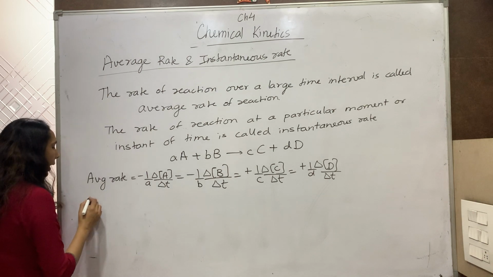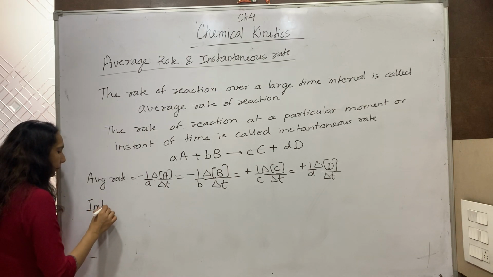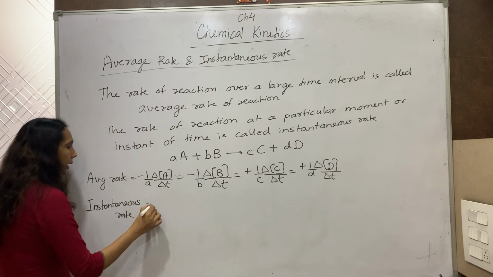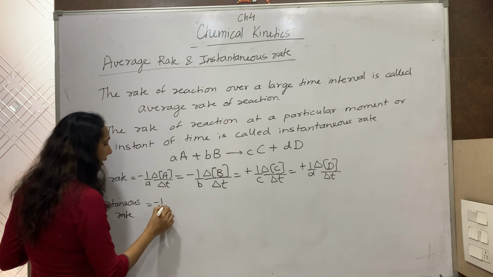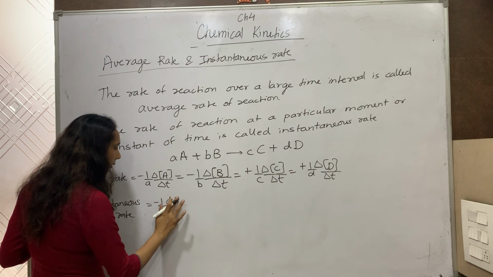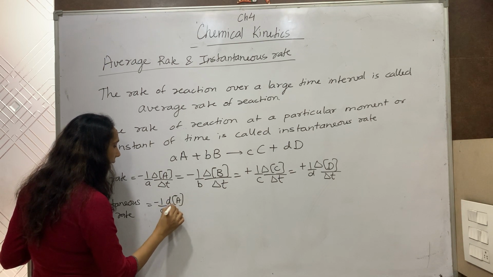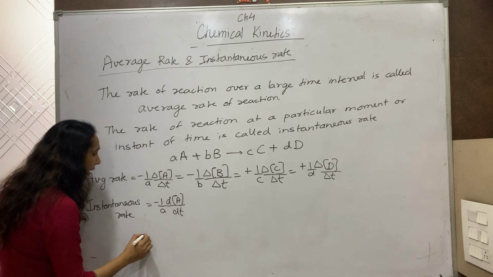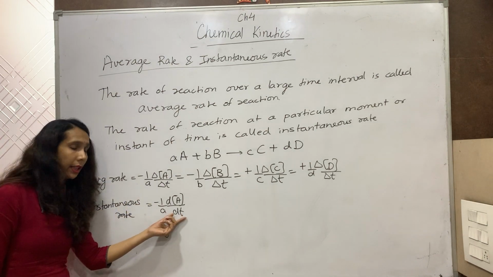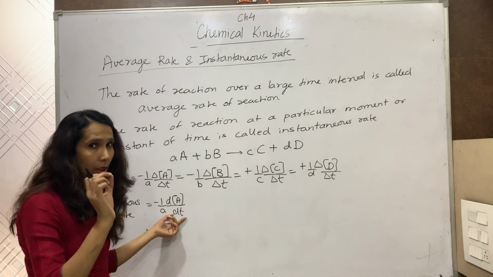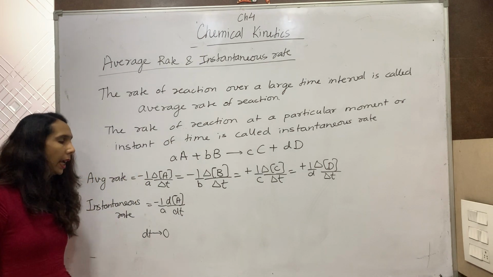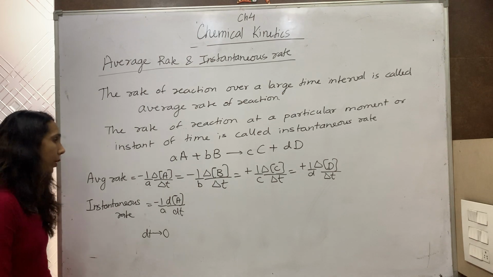And if we want to write the instantaneous rate, the instantaneous rate of the reaction will be written like this: minus 1 upon a, dA by dt, where dt tends to 0. Instantaneous, at a particular instant. dt is a very small time interval and dA is a very small change in concentration in the small time taken dt, and dt tends to 0.